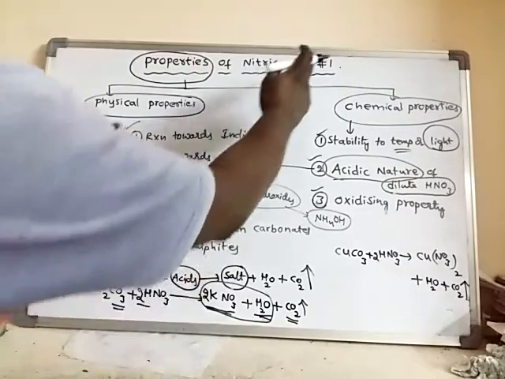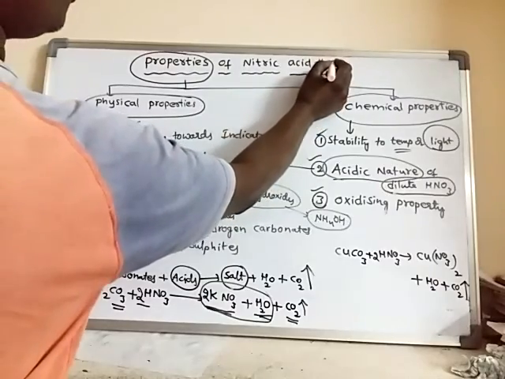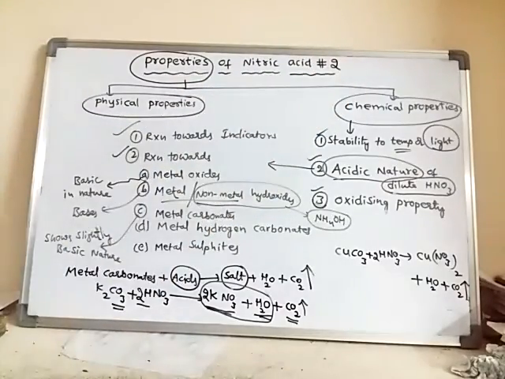So actually the heading is Properties of Nitric Acid 2, right?